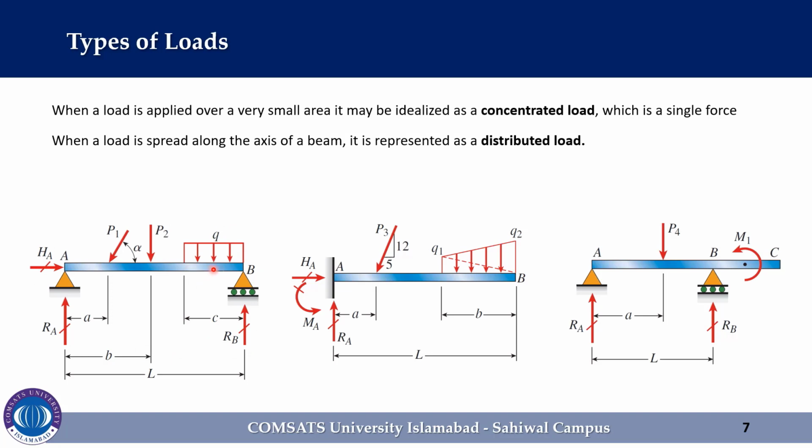Distributed loads are measured by their intensity, which is expressed in units of force per unit distance. For example, newtons per meter or pounds per feet. However, a uniformly distributed load or uniform load has constant intensity Q per unit distance. The other example is the varying load that has intensity that changes with distance along the axis. For instance, the linearly varying load shown in part B of the figure has an intensity that varies linearly from Q1 to Q2. And finally, the other kind of load is a couple, illustrated by the couple of moment M1 acting on the overhanging beam.